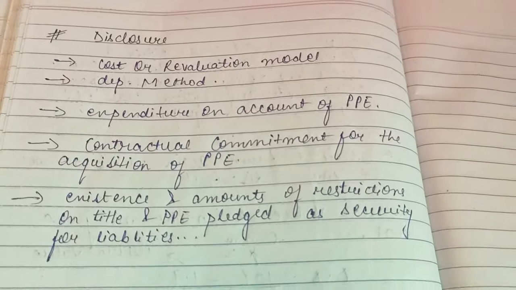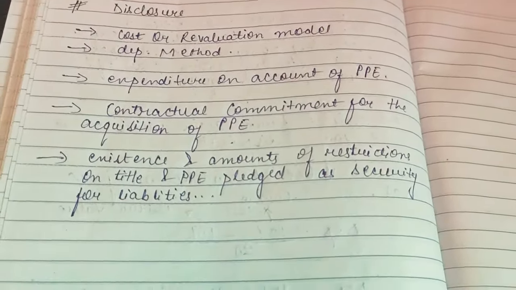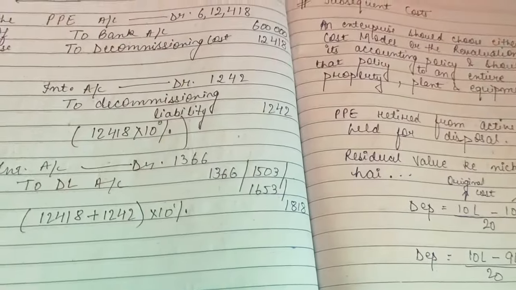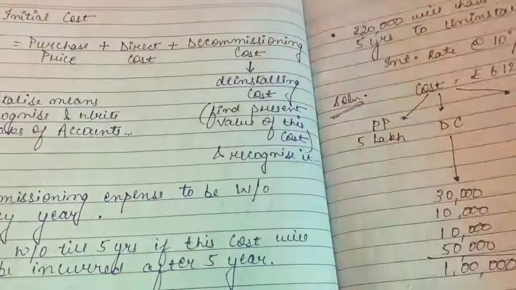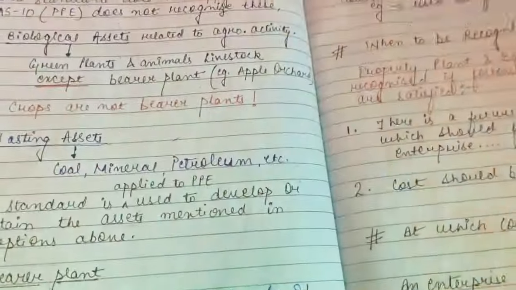So these are some of the things that should and must be disclosed at the time of making of financial statement. So this is it for this video. I hope you got some of the idea of accounting standard 10, that is accounting for property, plant and equipment.